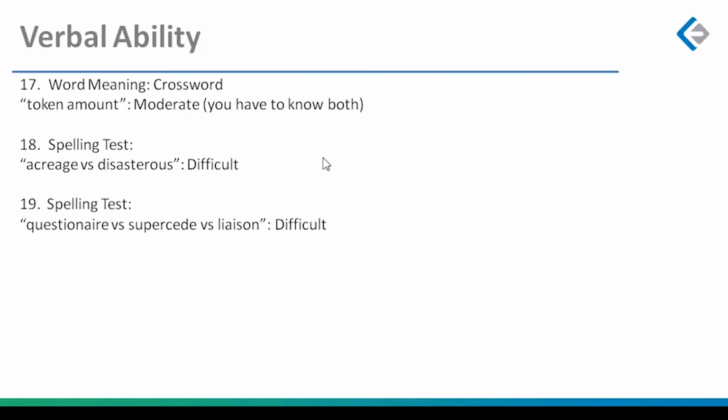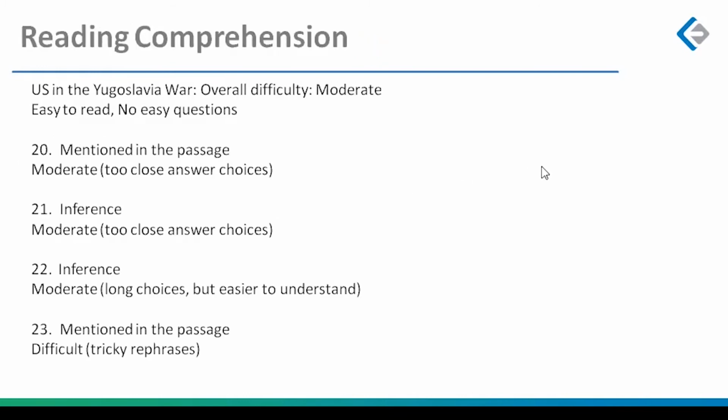Then you had the third one, and then you had 2 spelling tests, both of them fairly difficult. First thing, you have been asked to identify which spelling is correct. So many of you would have gotten confused between encourage and disastrous. Someone would have picked up a third word also. 19th, a classic example, if you don't know the spellings of supersede and liaison, for that matter, you should have simply left it out, which I guess many of you must have done. You must have skipped question number 19.